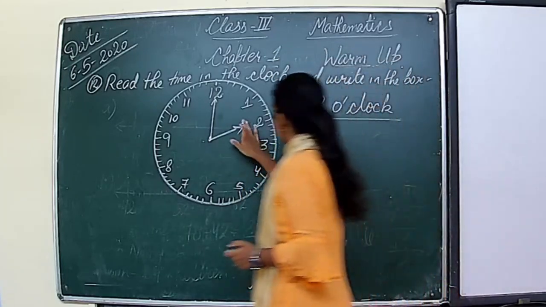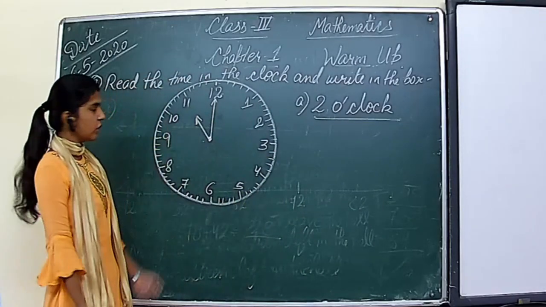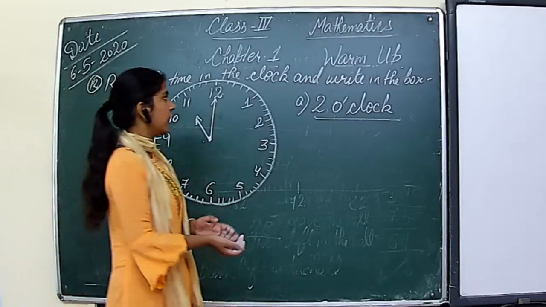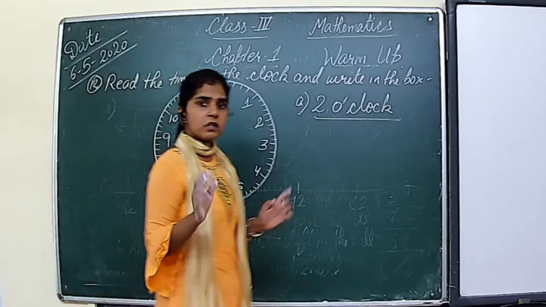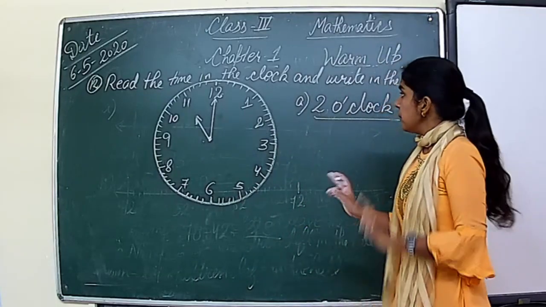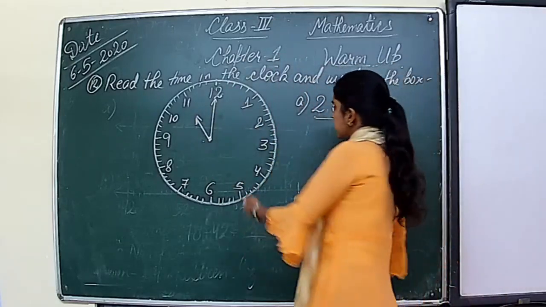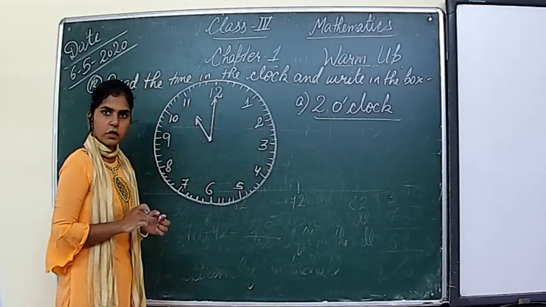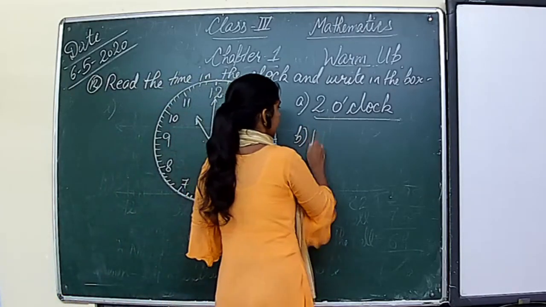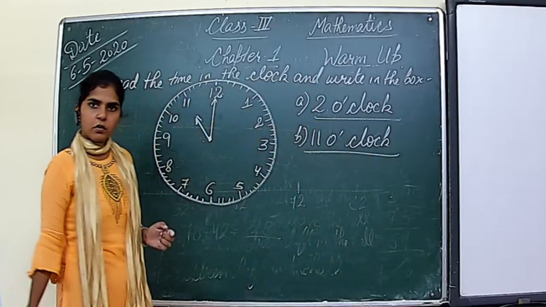Let us see second one. In second one, time is this one. Now can you tell me what is the time? Now where is hour hand? See, whenever the minute hand is at 12, it means the time is complete 1 hour. 1 hour means complete hour. Okay? So after that, you just need to see where is hour hand. Wherever the hour hand will be, we will write the answer according to that. So here the hour hand is at 11. So the time is 11 o'clock. Okay? The time is 11 o'clock.